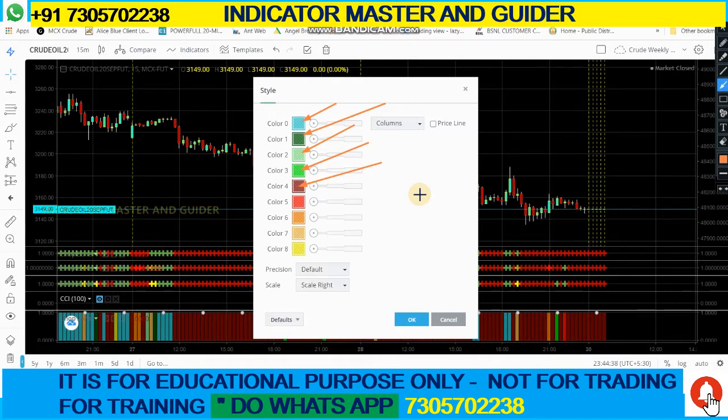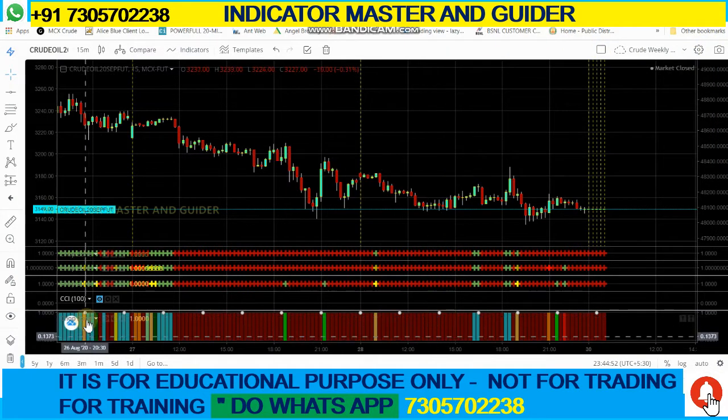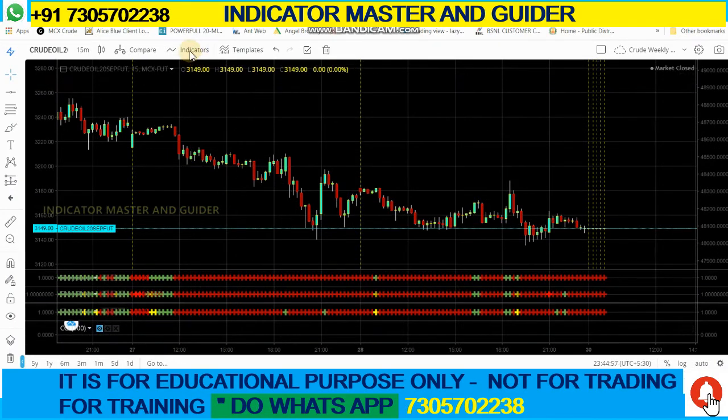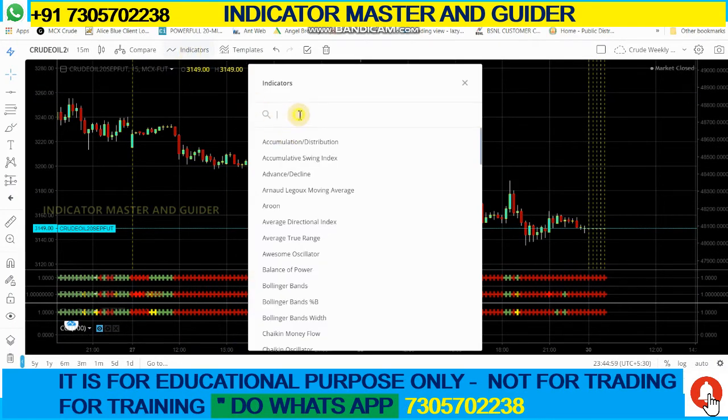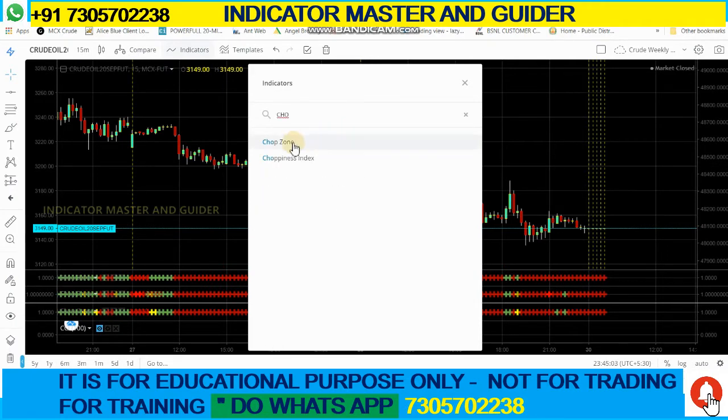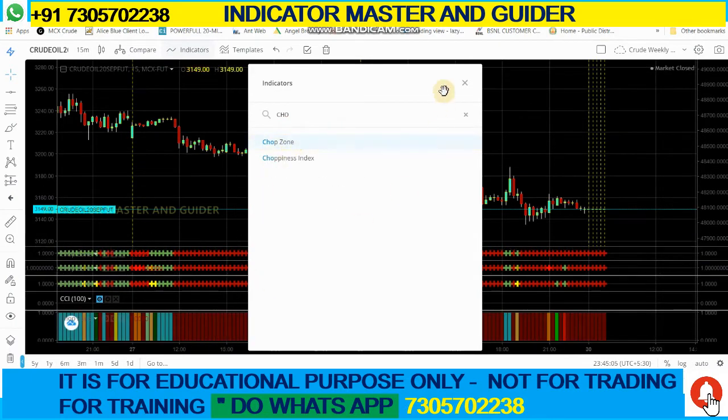Many colors will be showing here. These colors you need to change according to my setting. One more time I will explain. I am removing this choppy zone. Go to indicators, then enter choppy zone and select it, and it will come like this in our Kite platform.